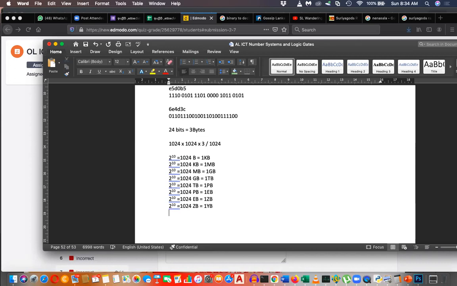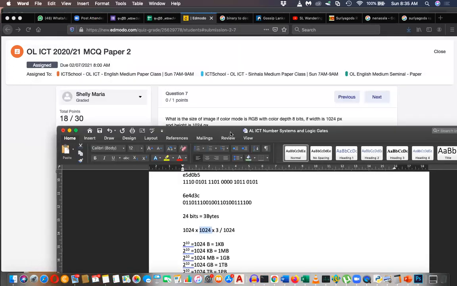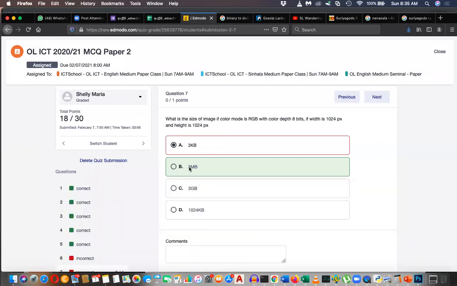So this is how the calculation happens. If you divide by 1024, it will give the kilobytes. Again divide by 1024, you will get the megabytes. So what is the value, Shelly? The first division will give it in kilobytes. Again divide by 1024. 3. Yes, it is 3. 3 what? Kilobyte, megabyte or gigabyte? Megabyte. It's true. 3 megabytes. That's why the answer is this.